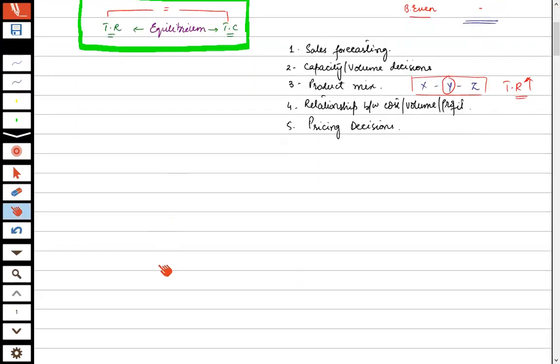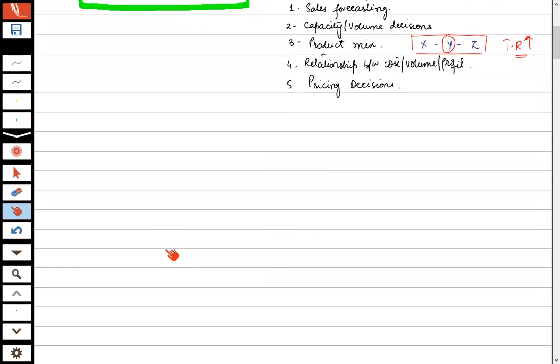Let's do a quick, simple example. Let's suppose my organization is currently earning sales of 10,000 and my total cost. Now, total cost means which cost?